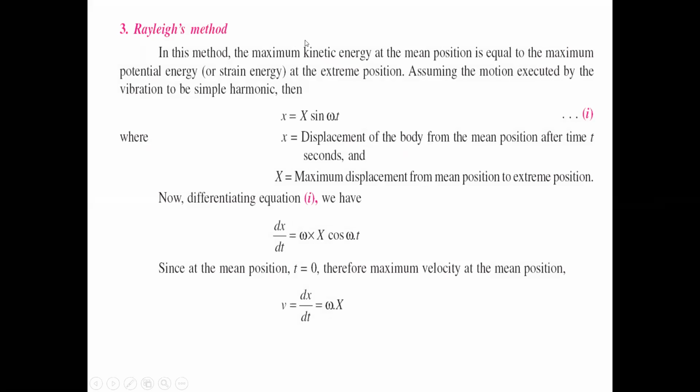Now coming to the third method, Rayleigh's method. In this method they set one statement: the maximum kinetic energy at the mean position is equal to the maximum potential energy at the extreme position. That is the statement here. Now we have to solve for our natural frequency of longitudinal vibration.